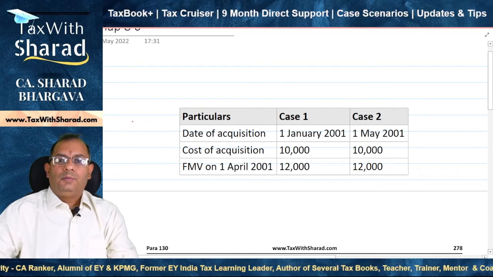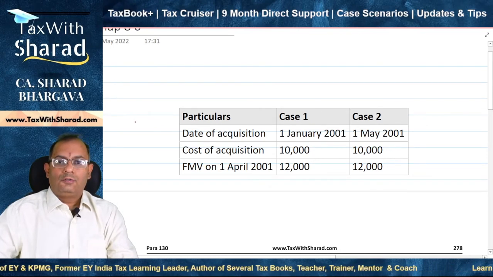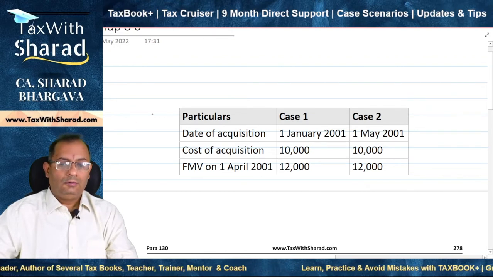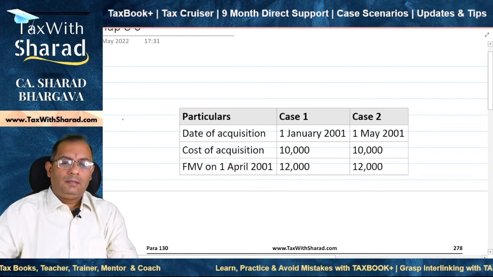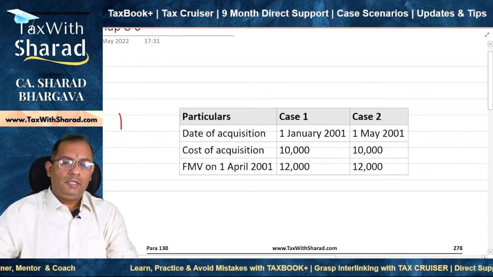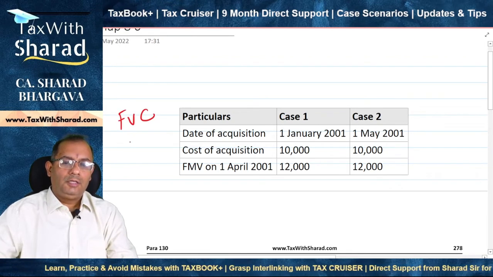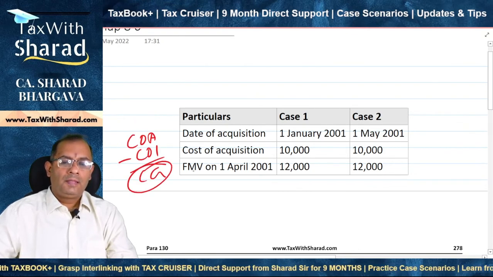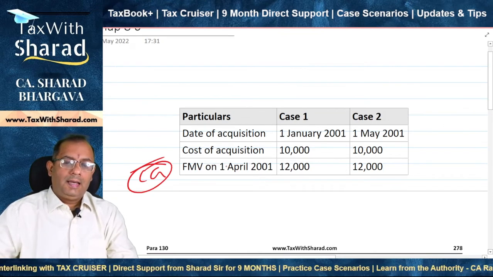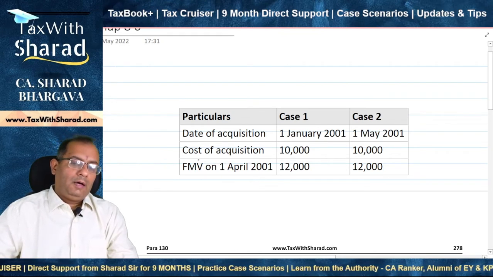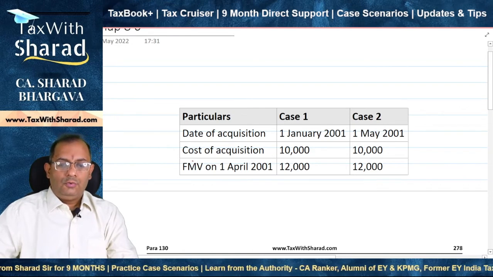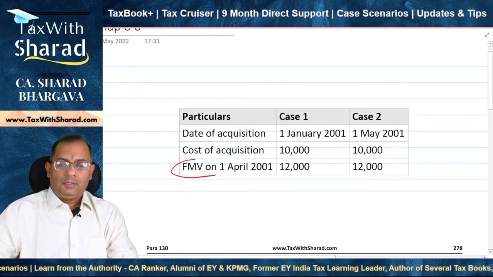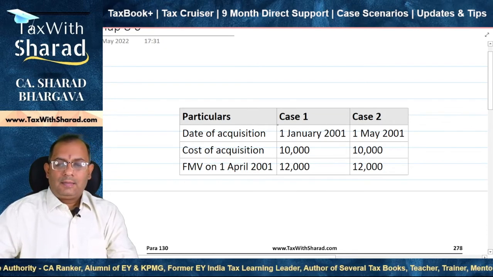In this video, I'll talk about a particular point relating to determination of cost of acquisition for computing capital gain, where there is a chance that you might just make a mistake and lose out on marks. So as you know, for computing capital gain, you need to take the full value of consideration and then reduce the cost of acquisition, cost of improvement, and then you get the amount of capital gain. And the law says that you are allowed to substitute the fair market value as on 1st April 2001 with the cost of acquisition. Okay, so let's take case 1.